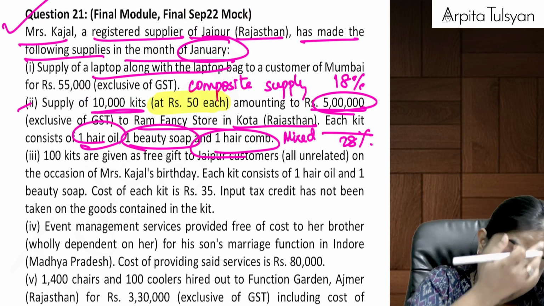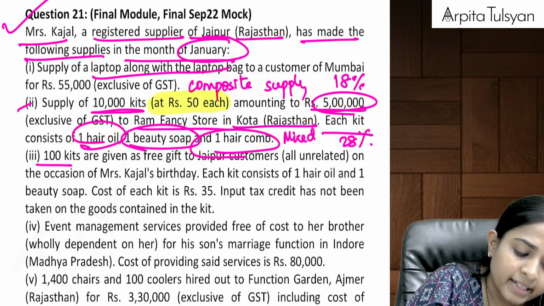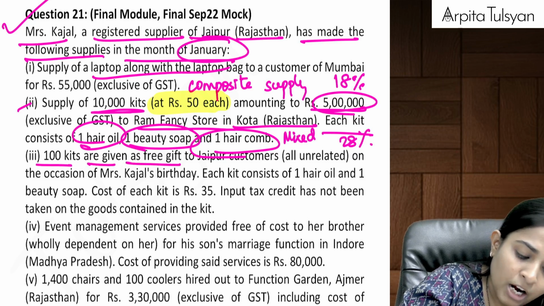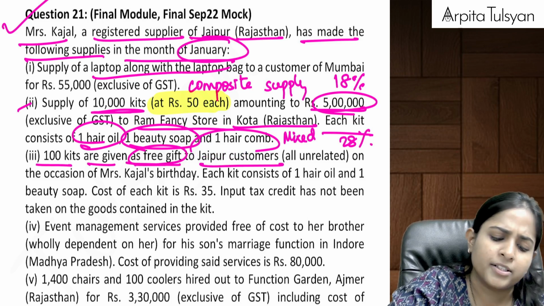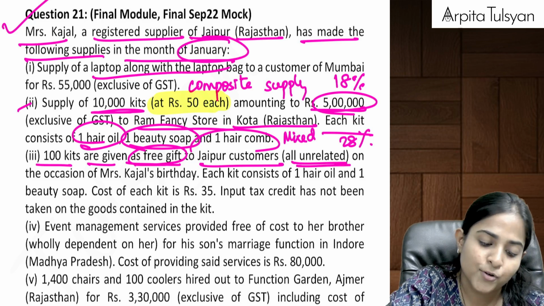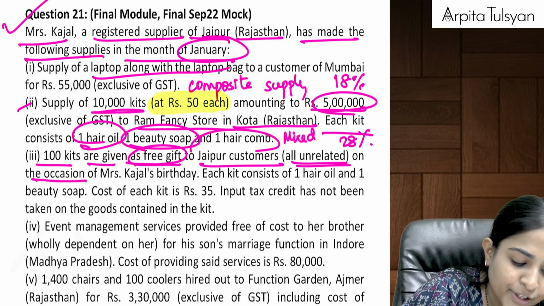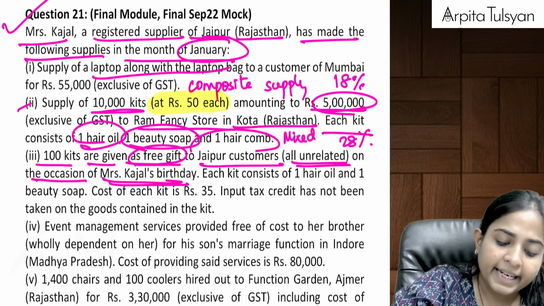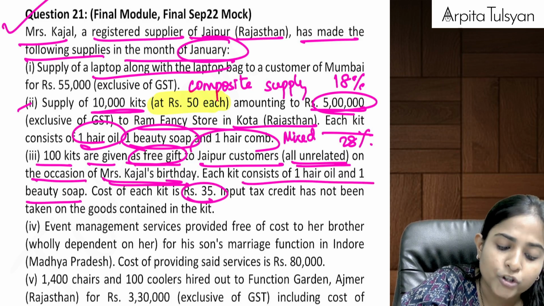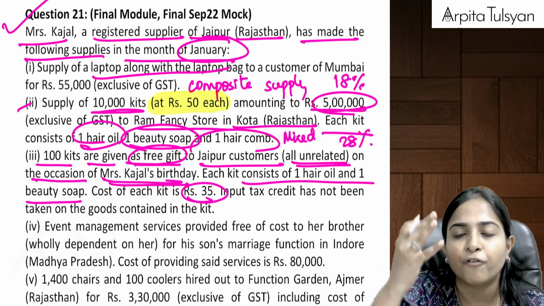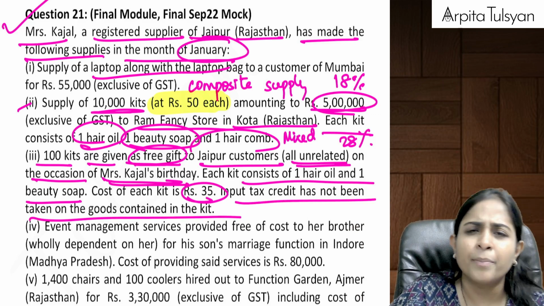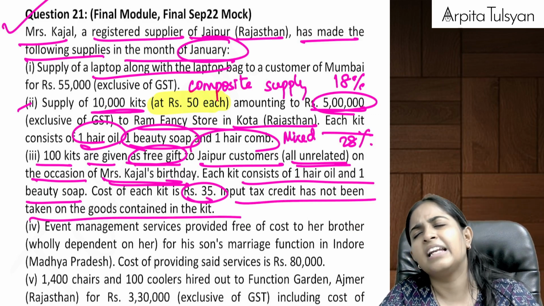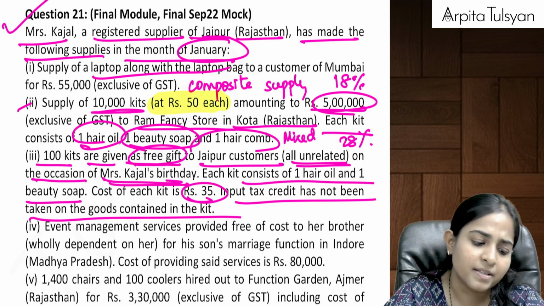Then 100 kits are given as a free gift to Jaipur customers, all unrelated. Wow, so much hint. On the occasion of Mrs. Kajal's birthday. Each kit has so and so things. The cost of the kit is 35, but we have given it for free. Means there is no consideration involved and ITC has not been taken. Anyway, ITC taken or not taken is relevant only for business assets.